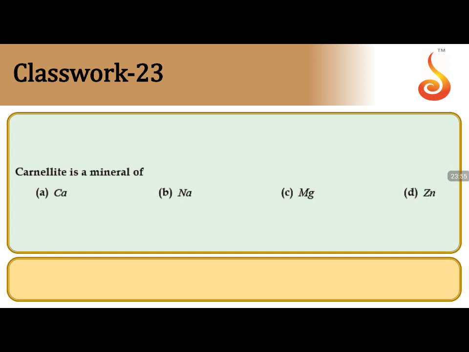Coming to 23: carnallite is a mineral, KCl·MgCl2·6H2O. The carnallite formula is KCl, so potassium is there, and magnesium is there. In the options, the only one we can correlate is C, magnesium. So the answer is C.